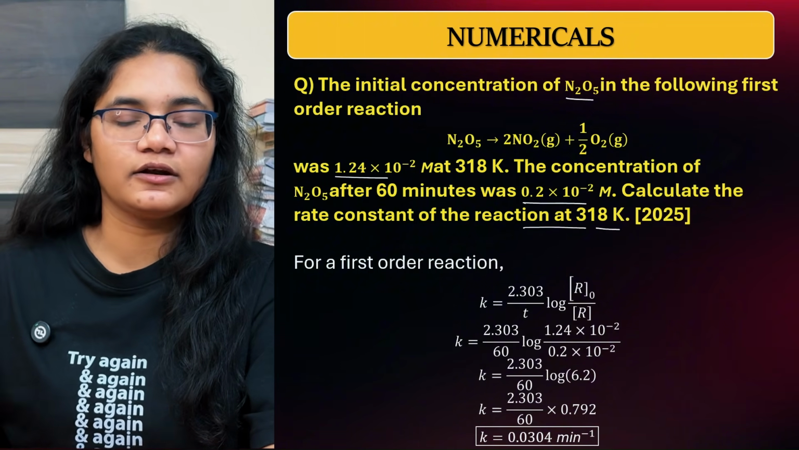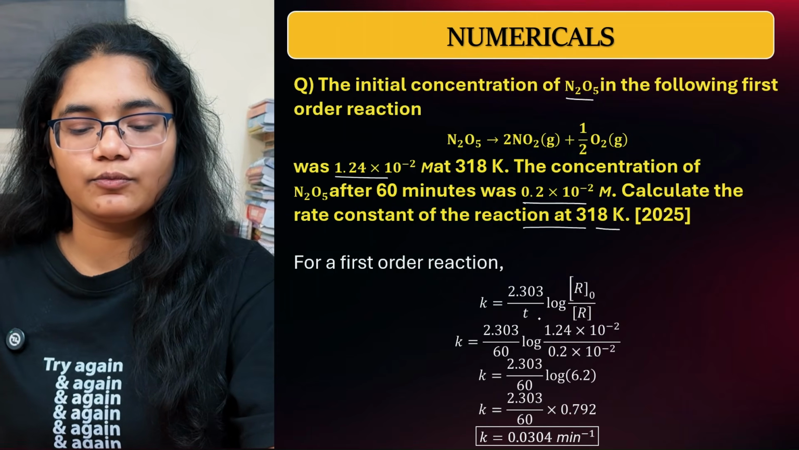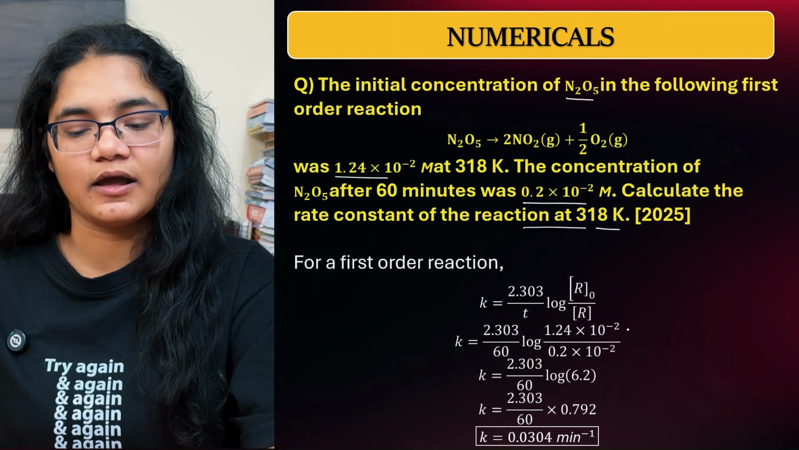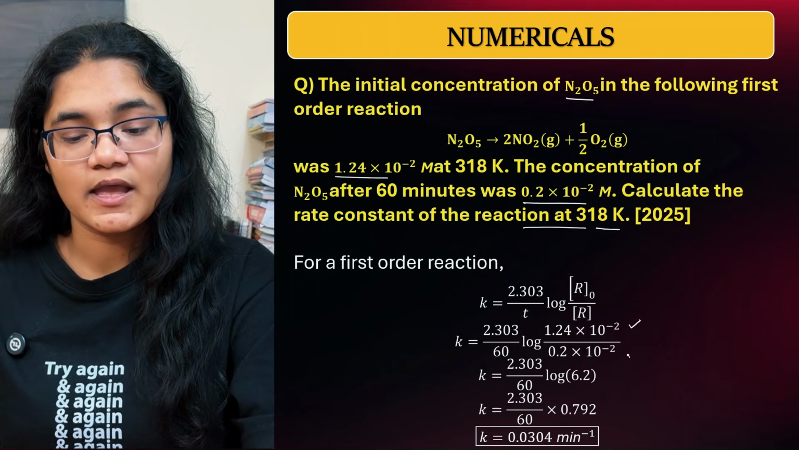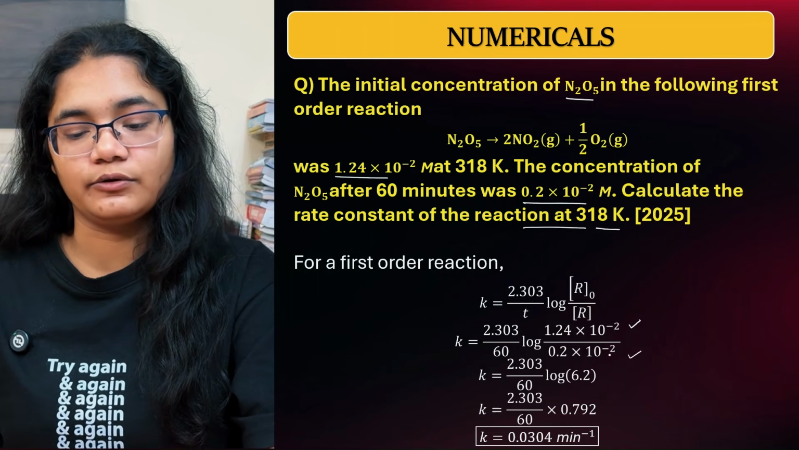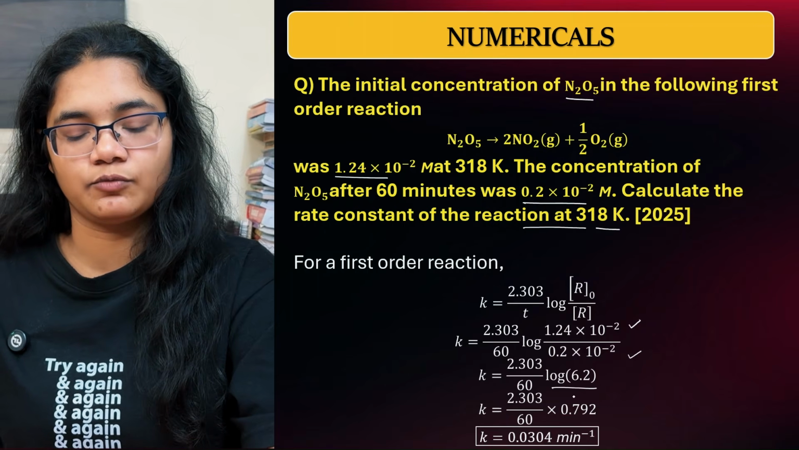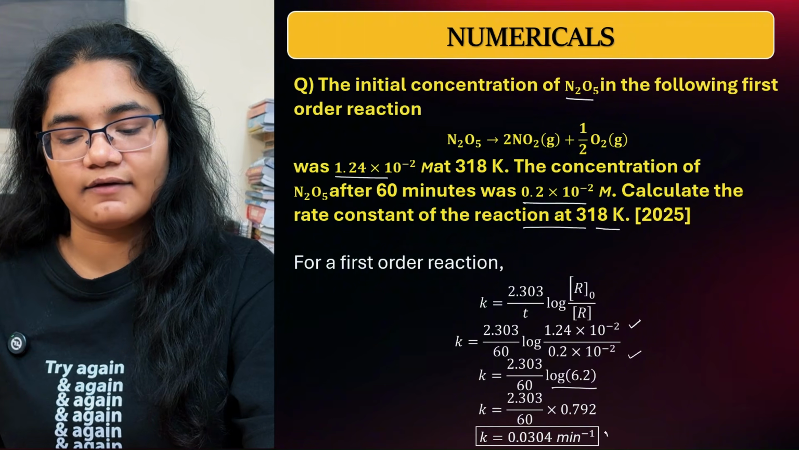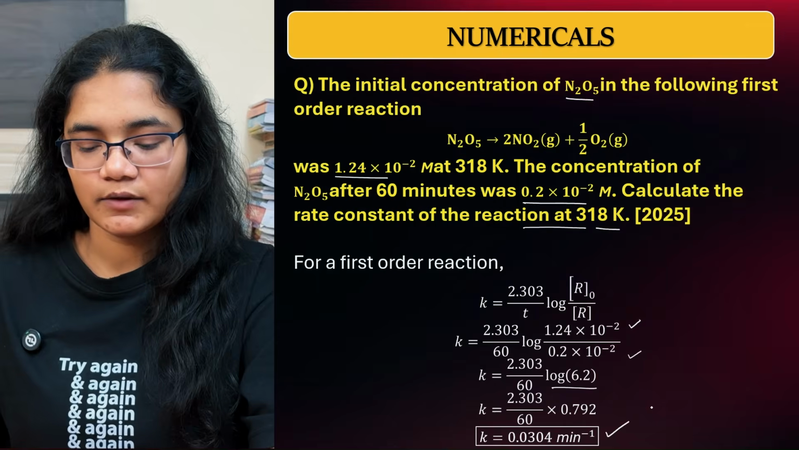So this is the direct integrated rate law for first order that you have to apply. K equal to 2.303 by t log of R naught by R. The R naught value is given to you, 1.24 into 10 to the power of minus 2, and the R value is given as 0.2 into 10 to the power of minus 2. Now if I substitute all this, we will get log of 6.2, and if I solve the entire value, we'll get 0.0304 minute inverse.